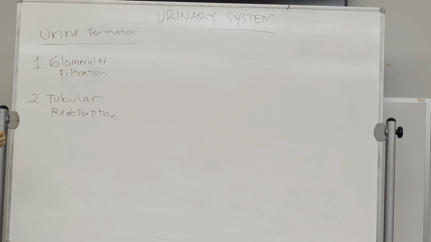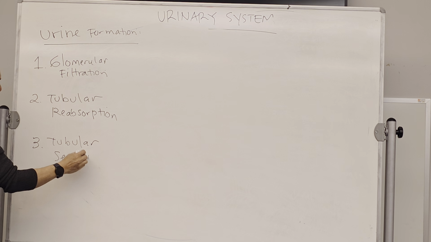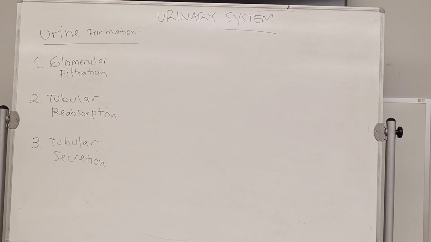The third one is going to be present in the same place. It is called the tubular secretion. So something will be secreted into the tube on the last process over here. So these are the three processes of urine formation, which is blood filtration in the nephron.